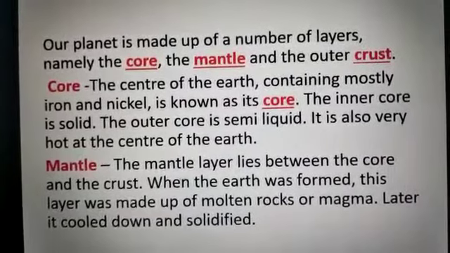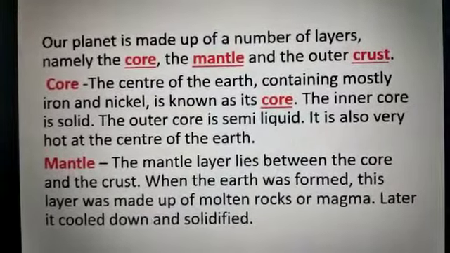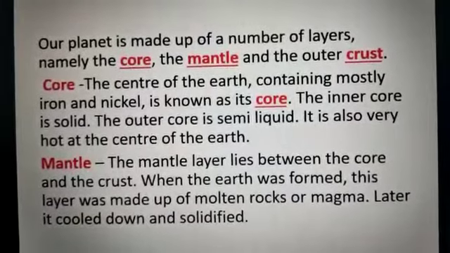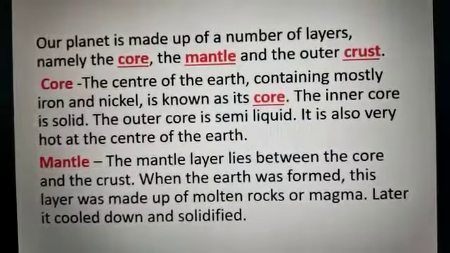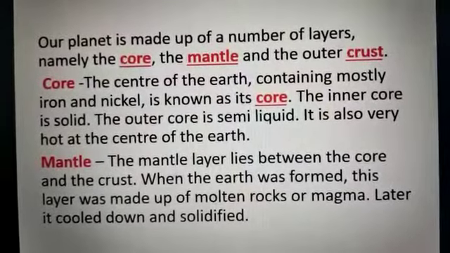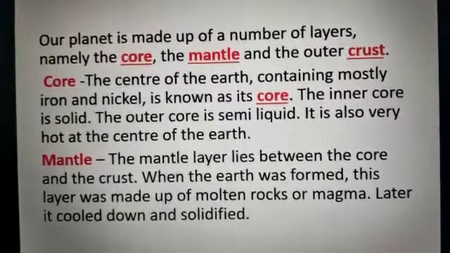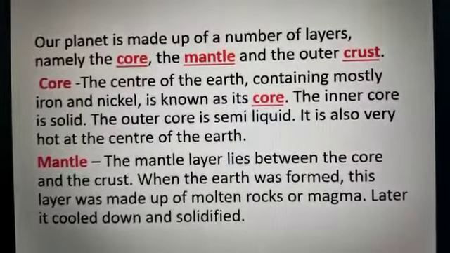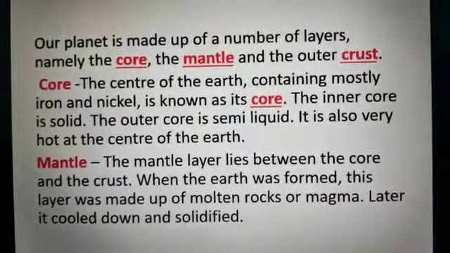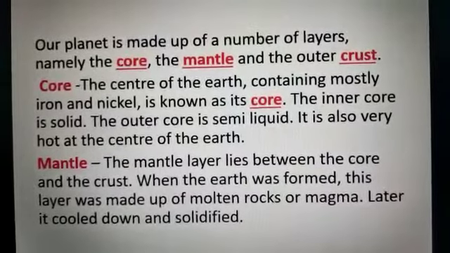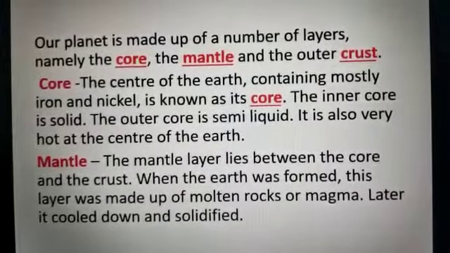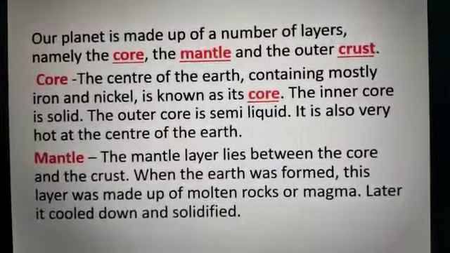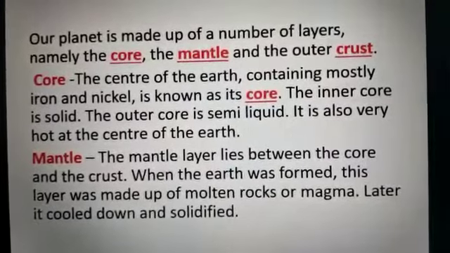So our planet is made up of a number of layers, namely the core, the mantle and the outer crust. Core is the center of the earth, containing mostly iron and nickel. Yesterday I told you, you can underline in your book page number 39. So it is the center of the earth, that means the core area. It is containing mostly iron and nickel. These two metals are known as its core. Mainly iron and nickel can be found there.